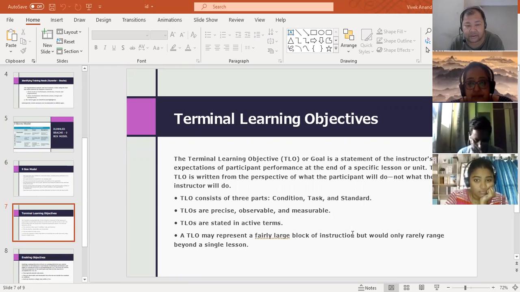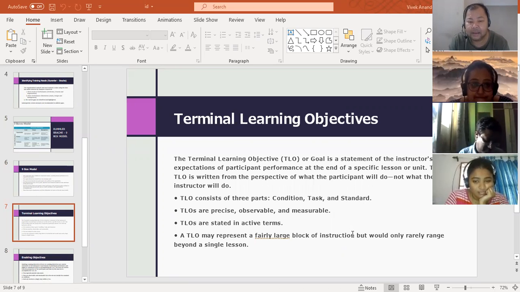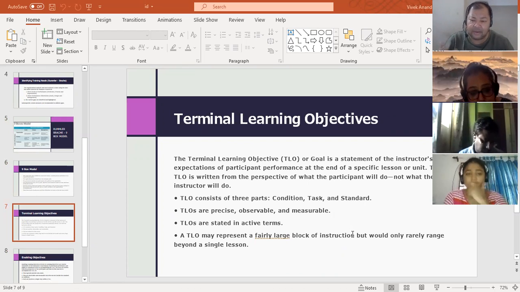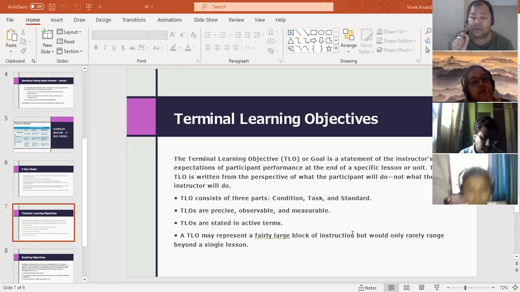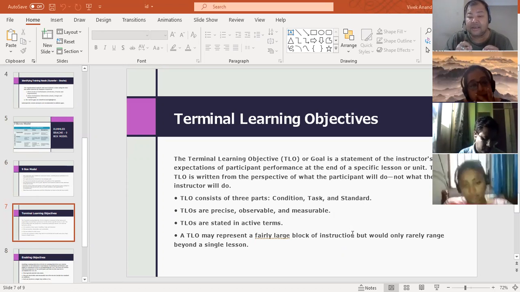Chalo, enough of confusion. Let's come to terminal learning objective. This is very simple. What is the goal or the objective of a training program that you are trying to create? We used to start it with an objective, or program outcome, training outcome, learning outcome. These are learning objectives. Why are you creating this program? What is it that you are trying to achieve?